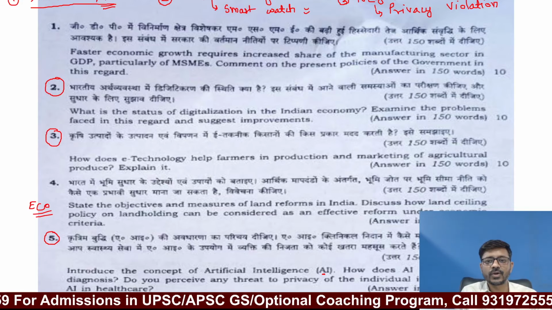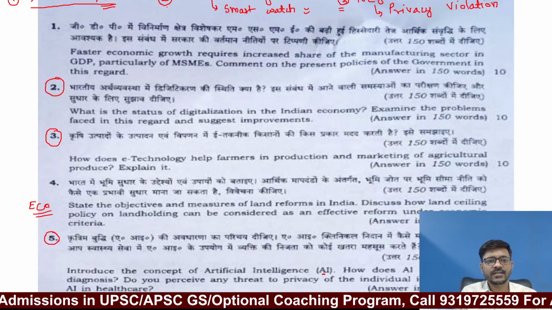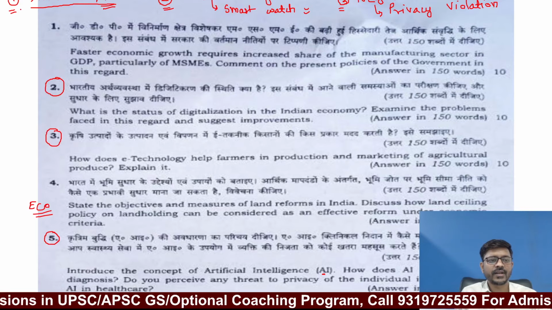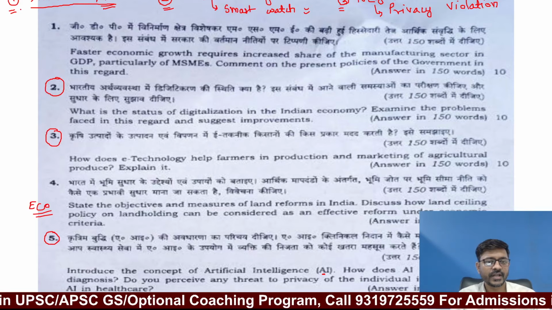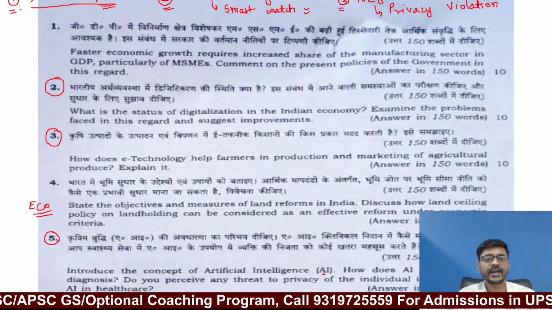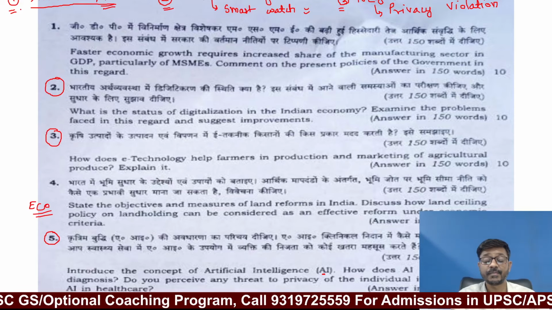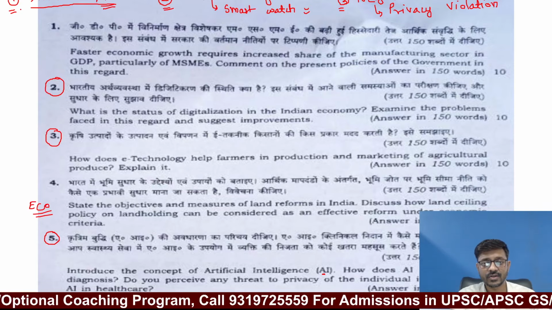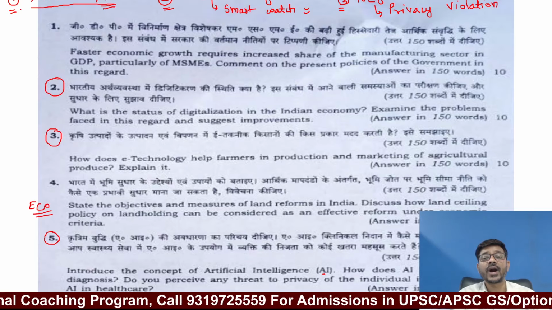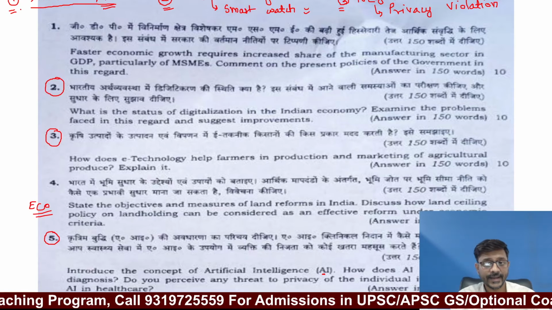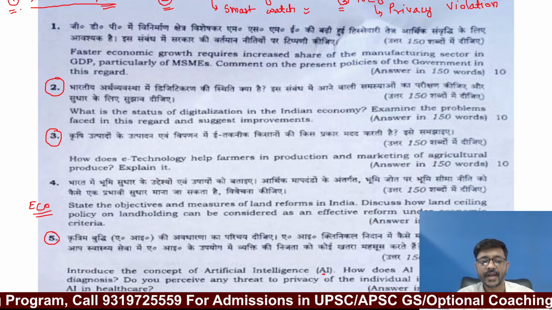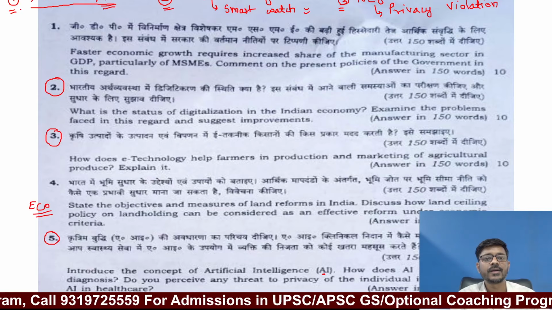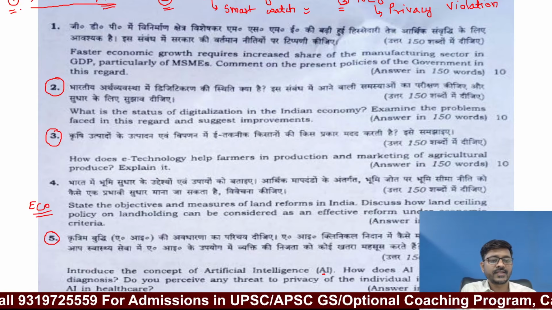That is what you are supposed to write down. So these are the 3 points: what is artificial intelligence, applications of artificial intelligence in the medical field, particularly clinical diagnosis, and how artificial intelligence used in healthcare can violate your privacy.